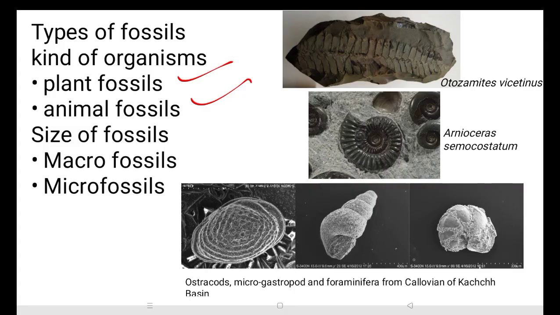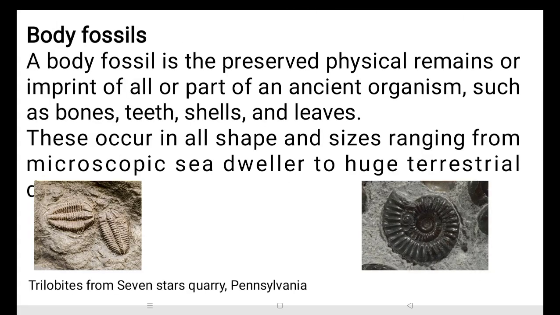Here, as you can see, the first is Otozamites, a plant fossil, and then this is an ammonite fossil. This is also an animal fossil, but both of them are macrofossils, as we can study them in hand specimen or with the naked eye. But below, these three are ostracod, microgastropod, and foraminifera. These are microfossils. We cannot study them without a microscope. Then next slide.